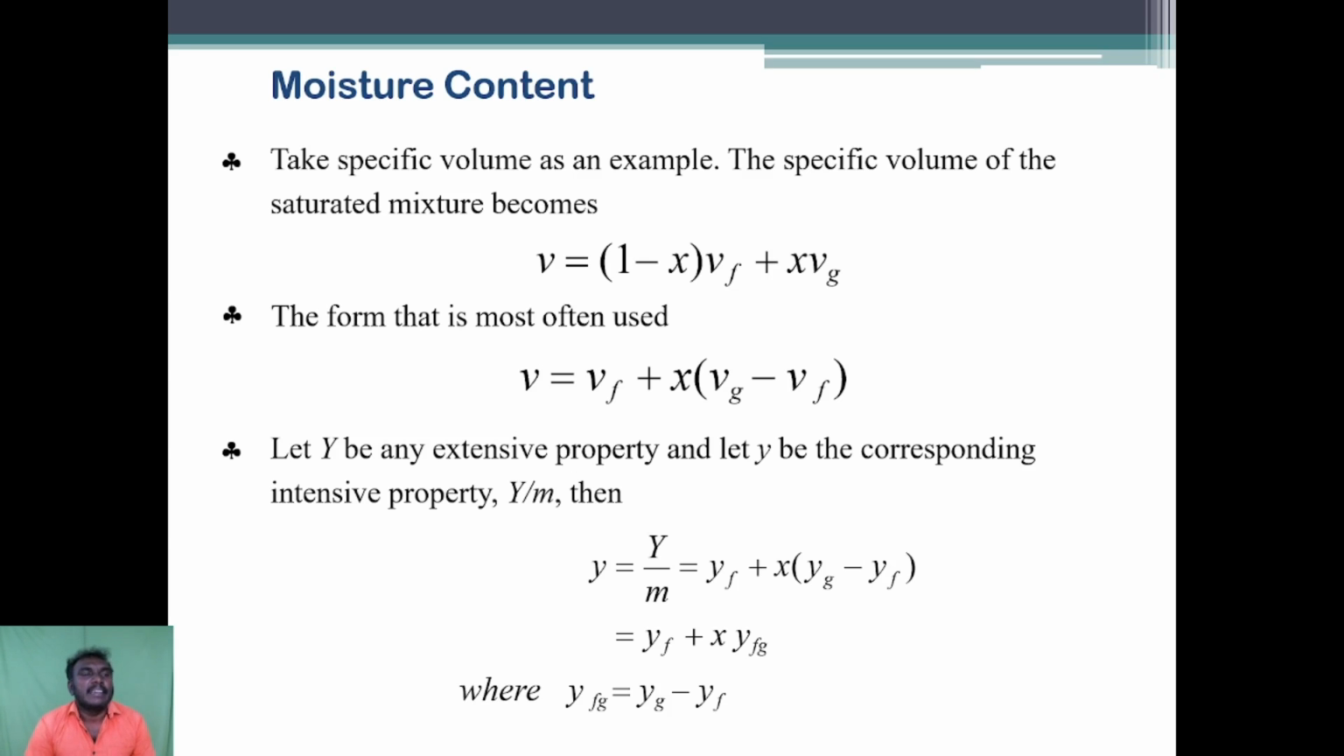Take specific volume as an example. The specific volume of the saturated mixture becomes v = (1 - x) vf + x vg. The form that is most often used is v = vf + x (vg - vf). Let Y be the extensive property and y the corresponding intensive property, meaning y = Y/m = yf + x (yg - yf).